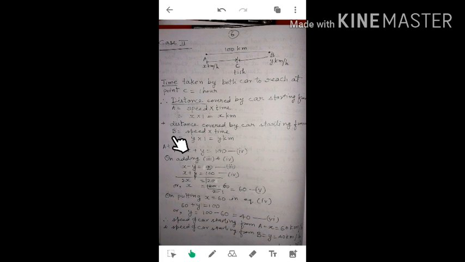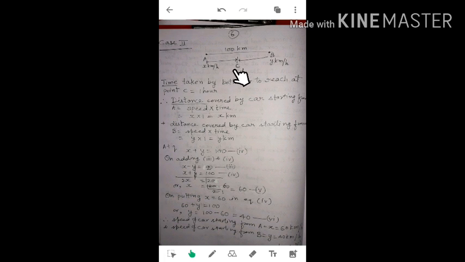Now see here, the distance covered by the car starting from B. The formula for it is speed into time. Its speed is y, and in 1 hour the car travelled from B to C. So y multiplied by 1 is y kilometers. So from A to C is x kilometers, and from B to C is y kilometers.